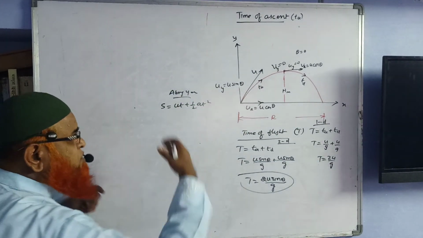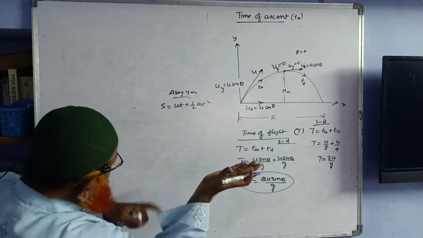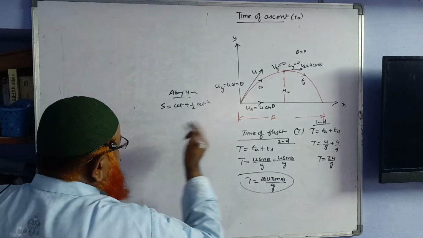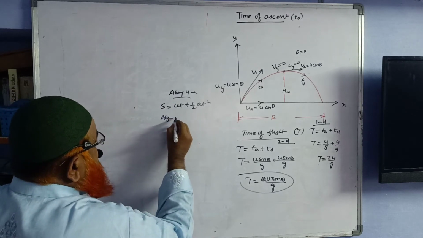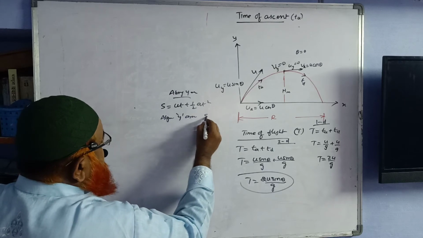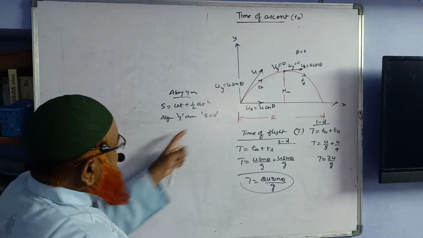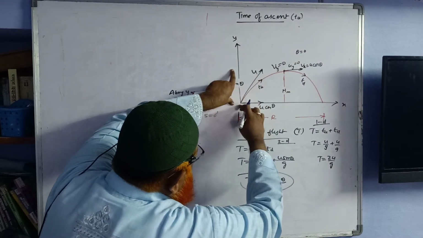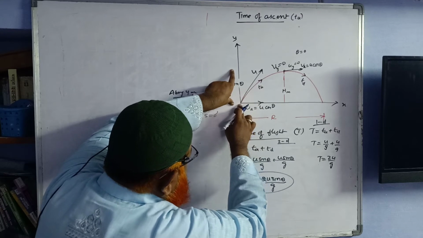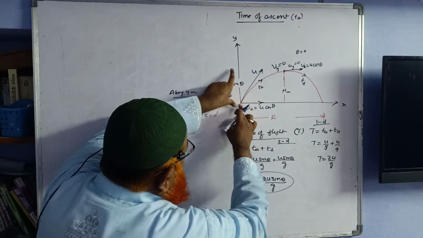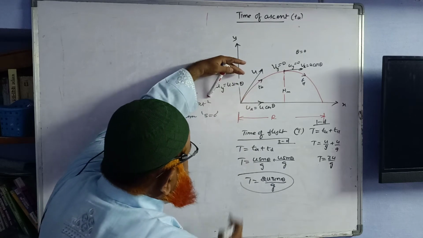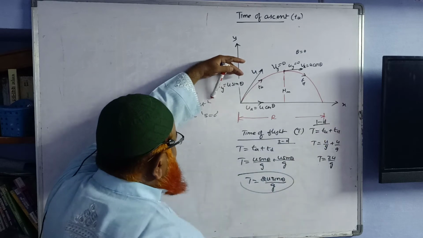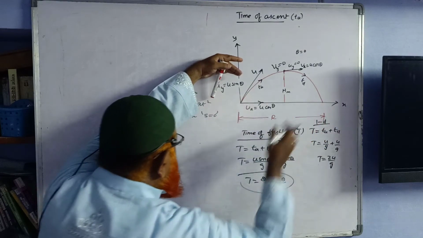So, how are you going to find out the time of flight here? It's very simple. To find out the time of flight, you have to consider along y-axis, displacement is going to be 0. Along the y-axis, if you observe, the body moves upwards up to here, again comes down. That means initial point along the y-axis is the same. Final point is also here only because I am considering y-axis only. It is starting at x-axis and falling along the x-axis.